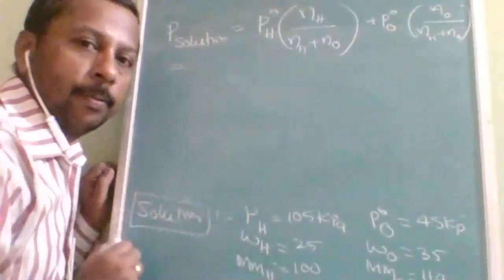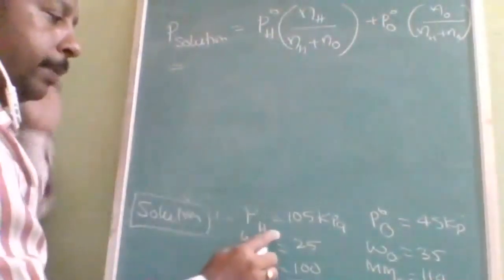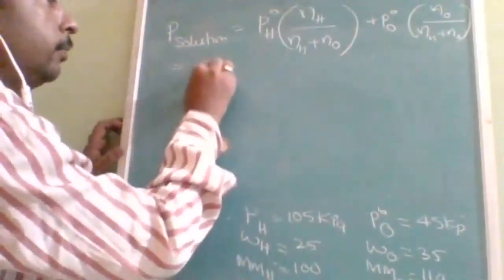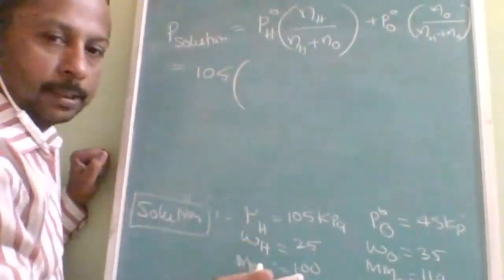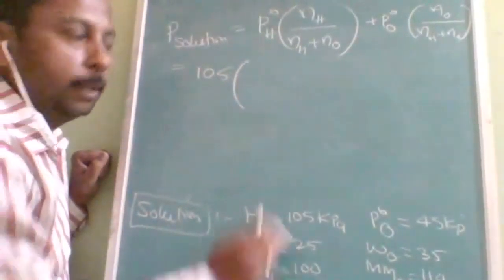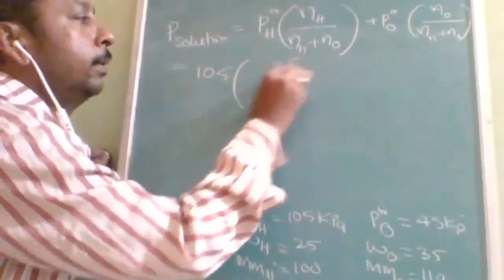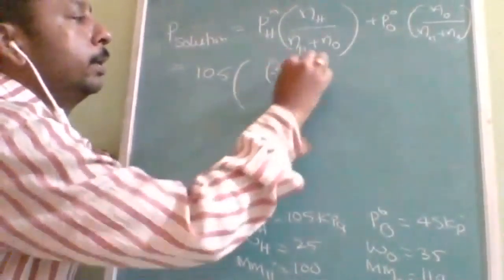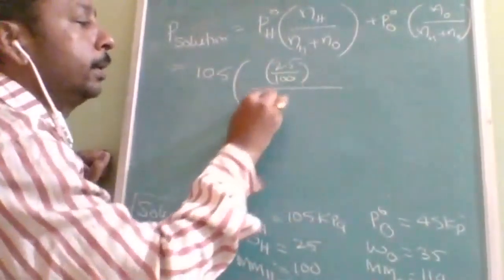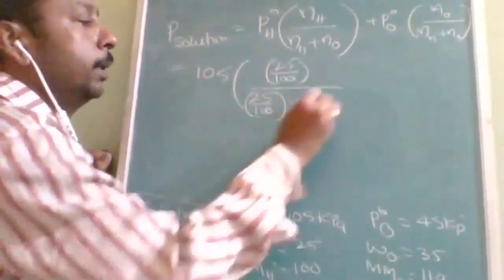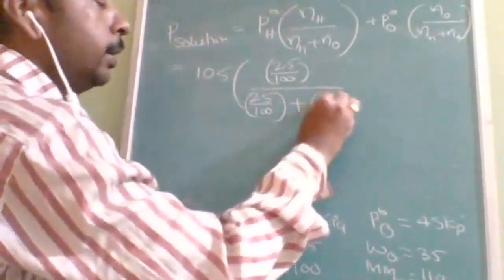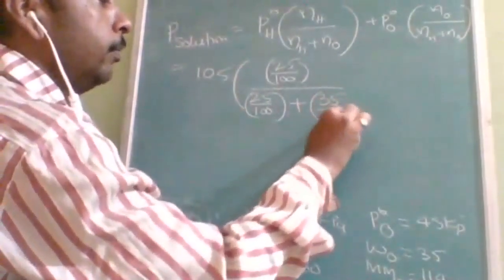Okay, this is the formula we have to use. P naught heptane, what is this? 105 into the number of moles of heptane, which will be mass upon molar mass. Mass is 25 divided by 100. This is the number of moles of heptane. Same way 25 by 100, plus octane, which is 35 by 114.